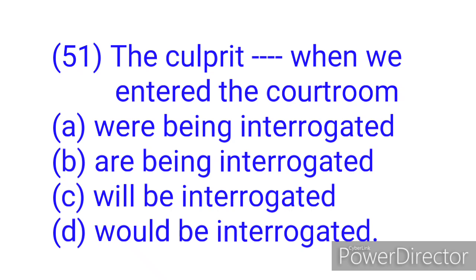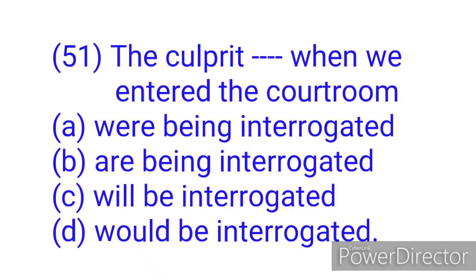Option B, are being interrogated. This option is in the present tense. It talks about it as though it is happening at the moment. Are being interrogated means that it is at the moment that the interrogation is going on. Option C, will be interrogated. This option tells you that the interrogation will happen in the future.